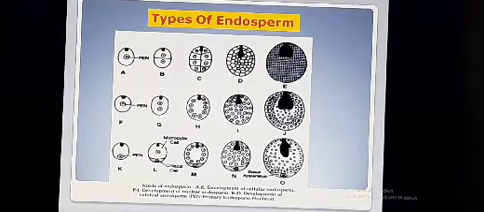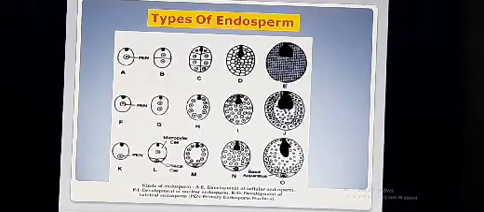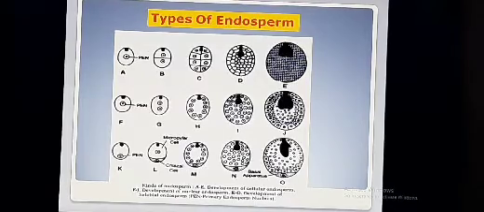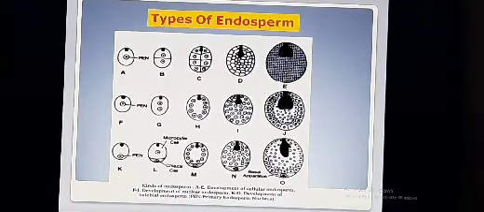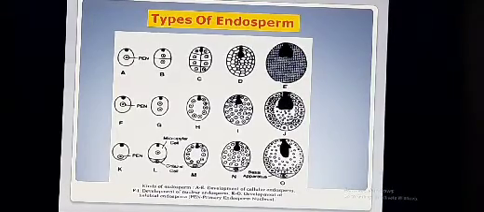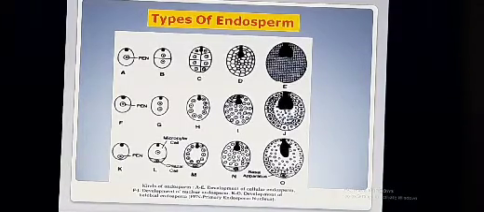PEN, triploid PEN undergoes mitosis forming endosperm. And according to the process during the endosperm formation, there are three types of the endosperm.